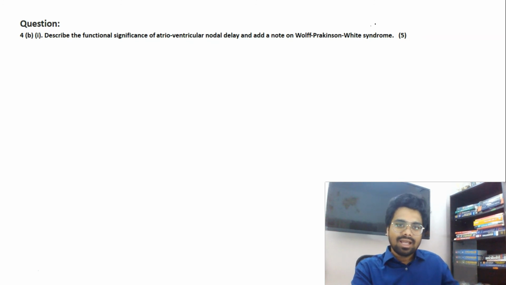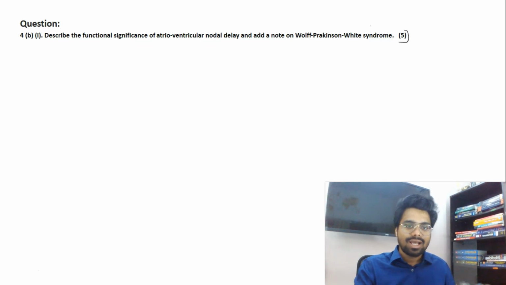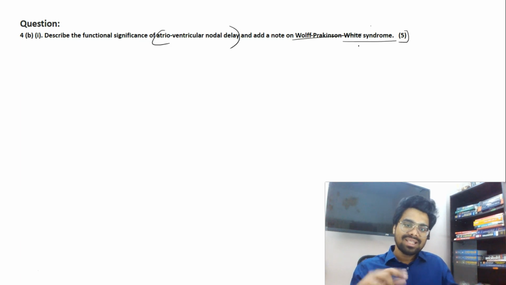Now this I won't call a bouncer again, but again, the conduction system. Transmission of impulse is there in the physiology syllabus, but they only ask about neuromuscular junction transmission. They never asked how an action potential is carried. So the conduction system of the heart, please look into it. What is AV nodal delay, and add a note on WPW syndrome, that is, accessory pathway.